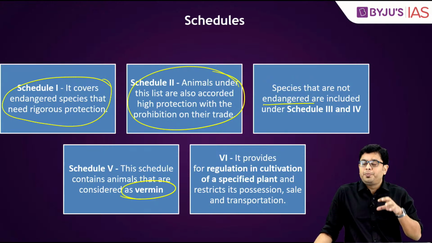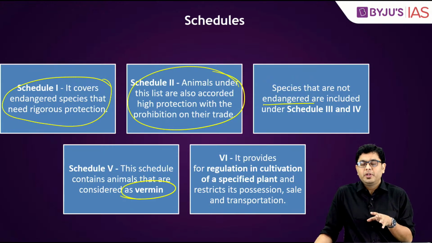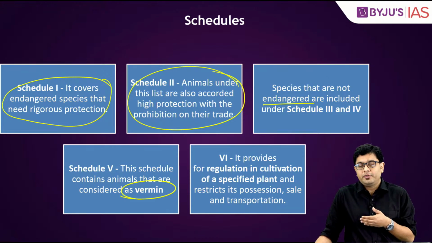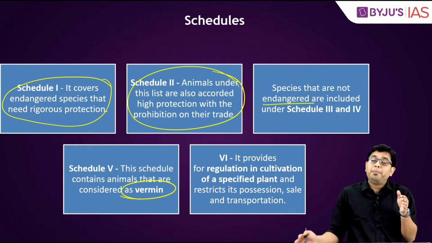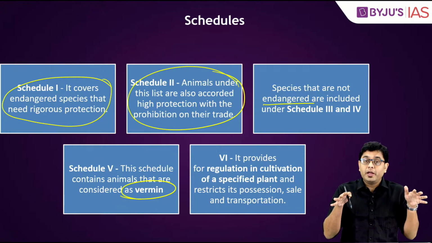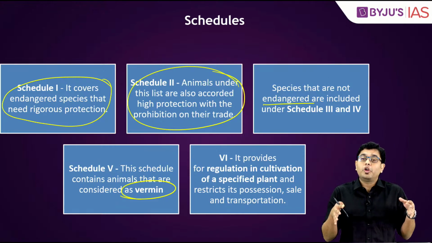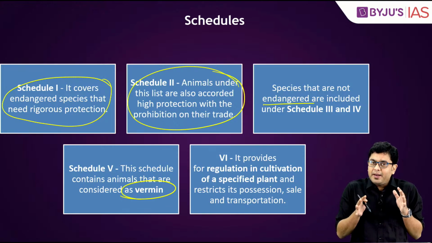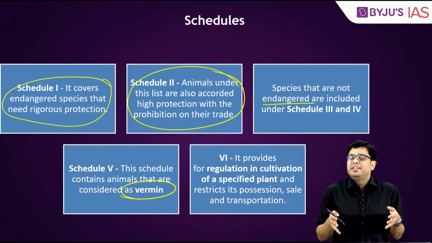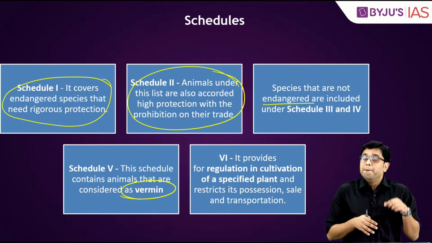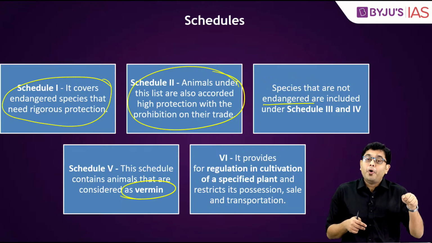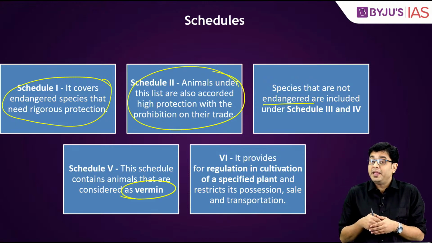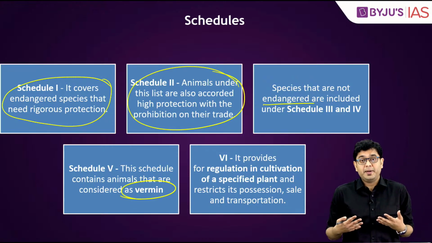Now there are certain species, certain animals, or even certain types of birds, which can be particularly menacing in a particular local region. In that area, their number might be so huge that they are not endangered, but rather they keep on having an impact on the local community, disturbing the agricultural practices, etc.